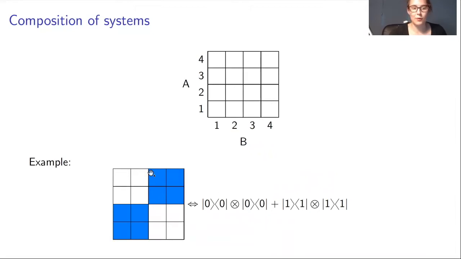But the composed states don't need to be product. One can also have correlated states, where here we know less about it, so it can be seen similar to a mixture in quantum mechanics, because this state would be the analogon of the 0, 0 state, and this state would be the analogon of the 1, 1 state. So this can be seen as the analogon of the mixture of 0, 0 and 1, 1.